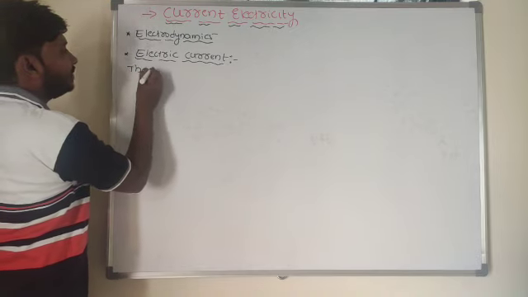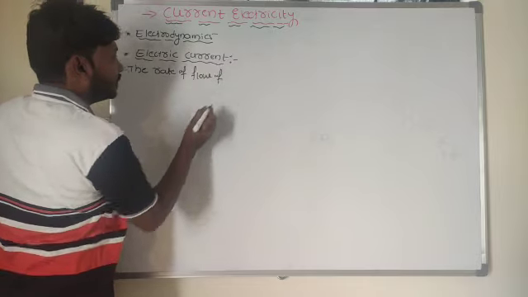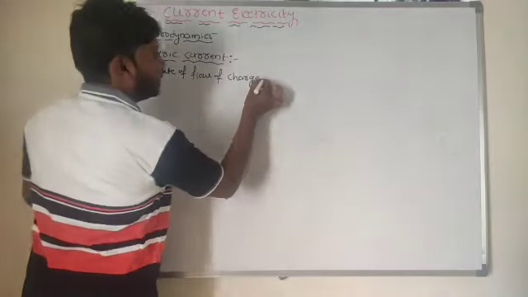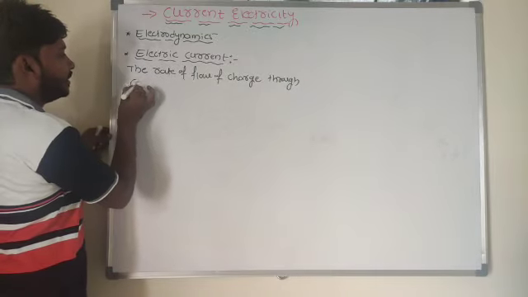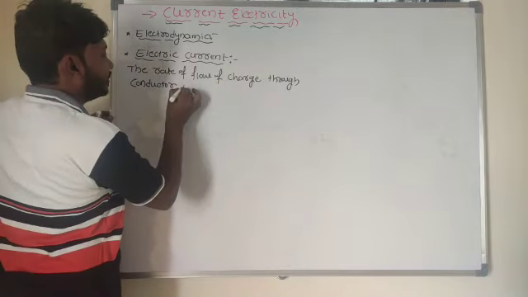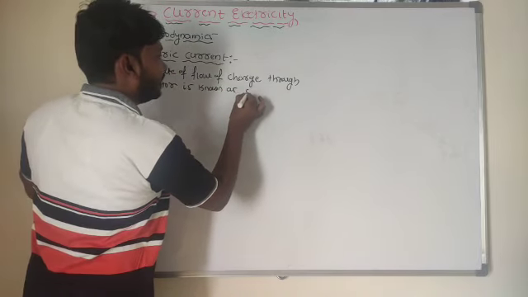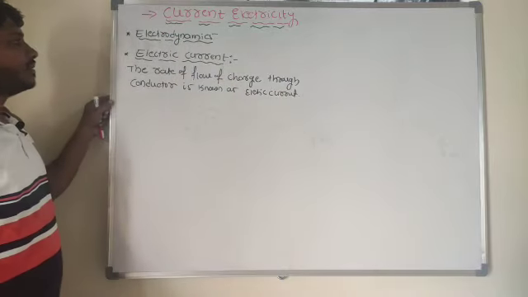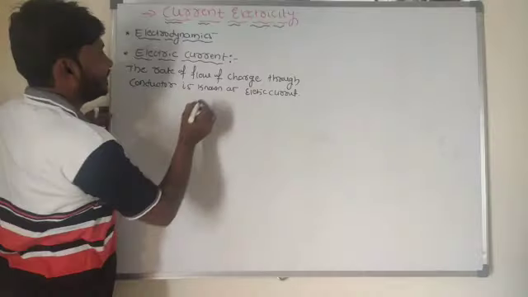How will you define it here? The rate of flow of charge through a conductor is known as electric current. So how will you define the concept of electric current? The rate of flow of electric charge through a conductor we call an electric current.